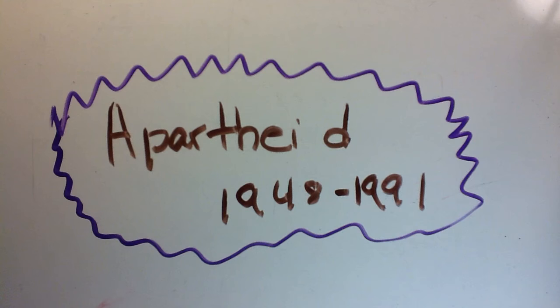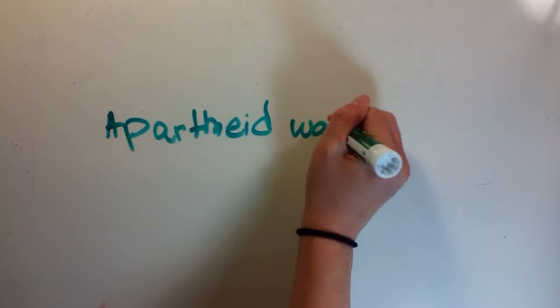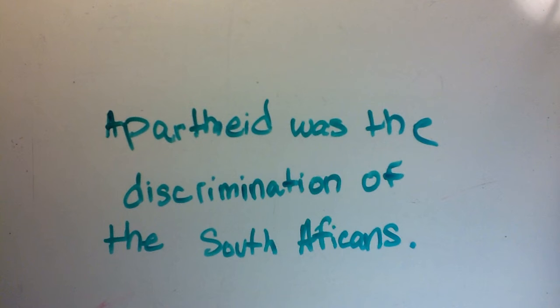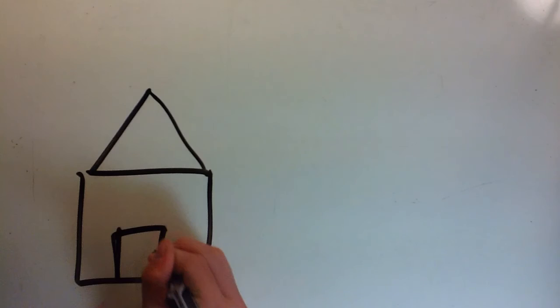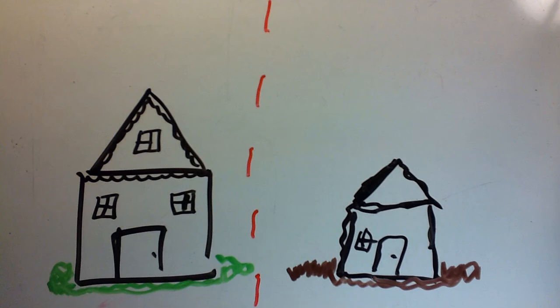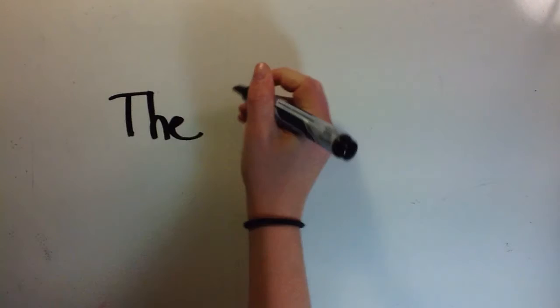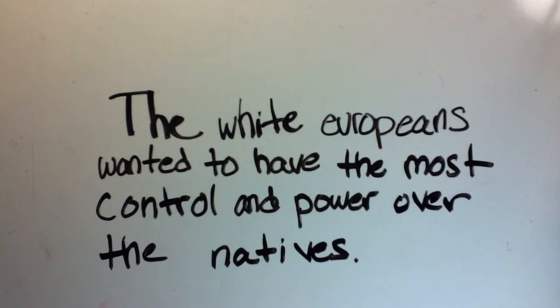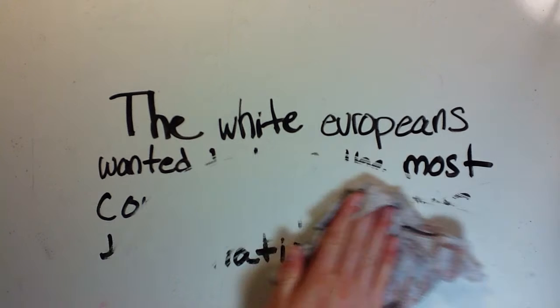Apartheid, 1948 to 1991. Apartheid was the discrimination of South Africans. This image here represents how the whites had more power over the natives. The white Europeans wanted to have the most control and power over the natives.